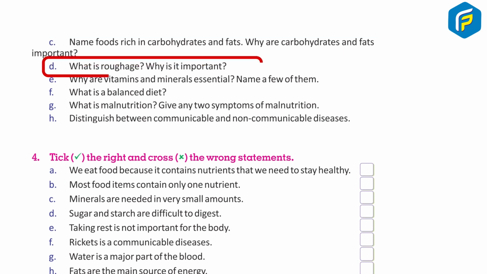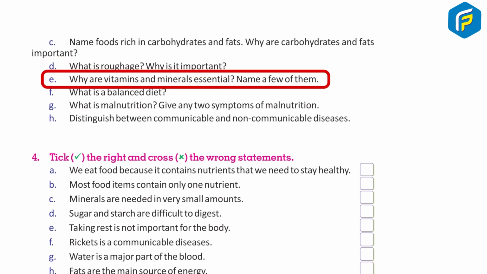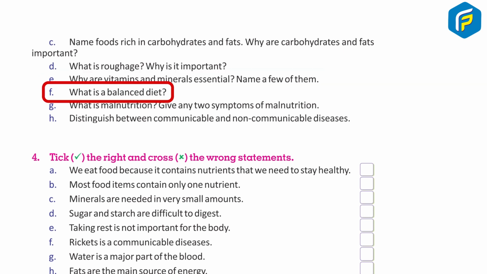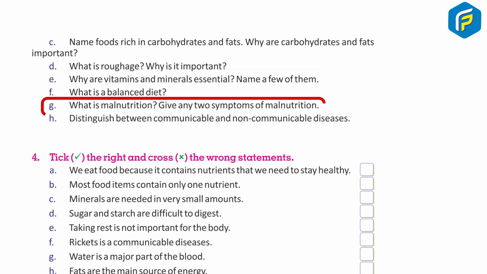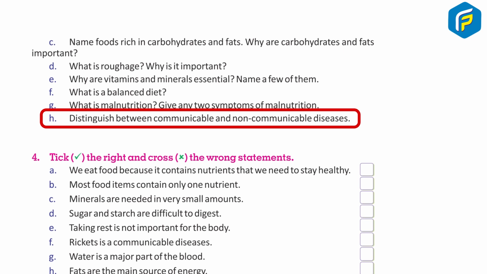D. What is roughage? Why is it important? E. Why are vitamins and minerals essential? Name a few of them. F. What is a balanced diet? G. What is malnutrition? Give any two symptoms of malnutrition. H. Distinguish between communicable and non-communicable diseases.